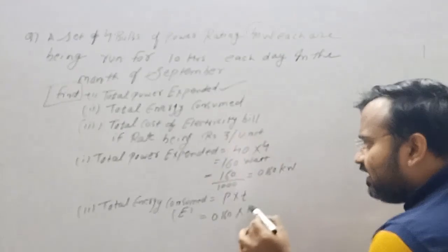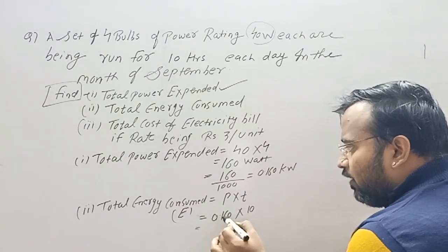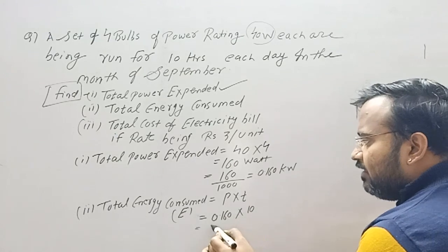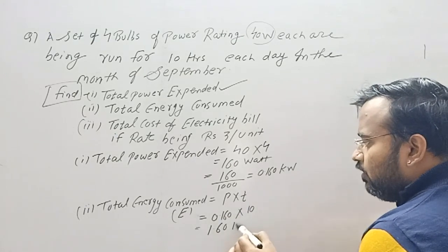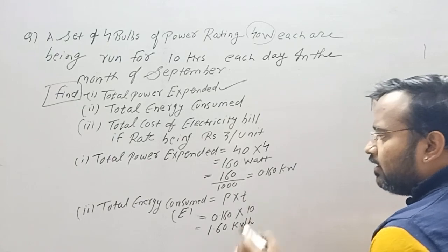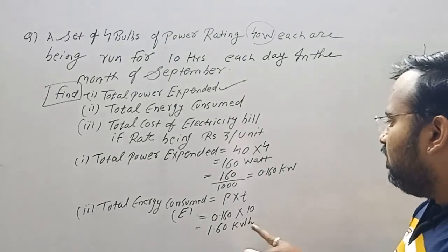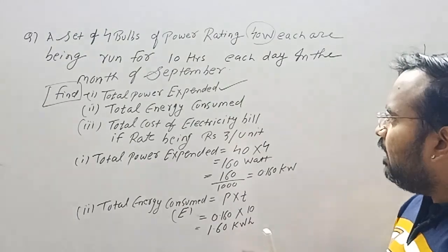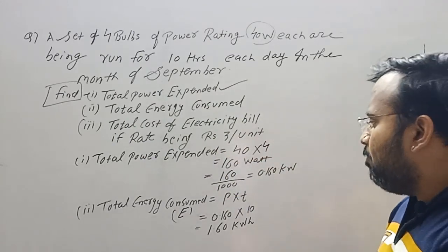So this is kilowatt and this is hour. 0.160 into 10 would be 1.60 kilowatt hour. This is the energy consumed, 1.60 kilowatt hour.